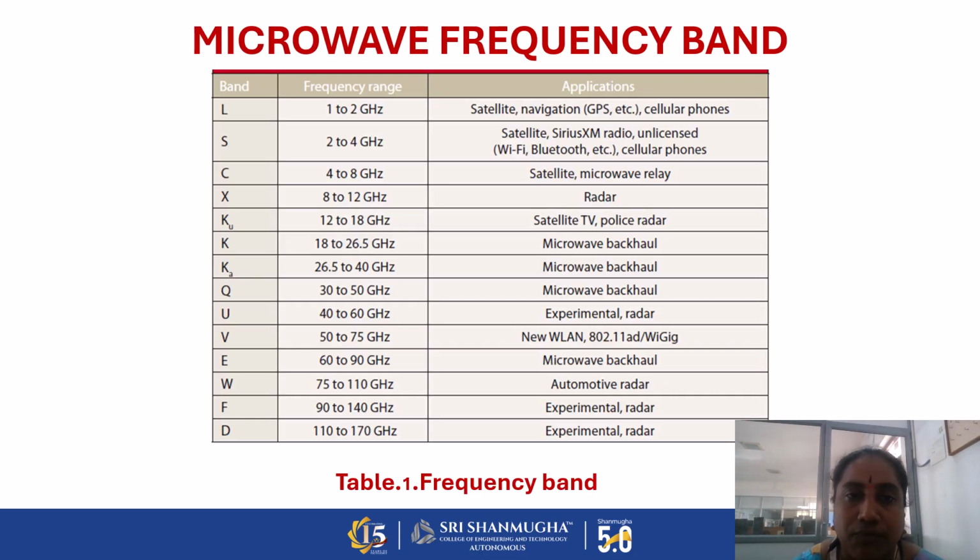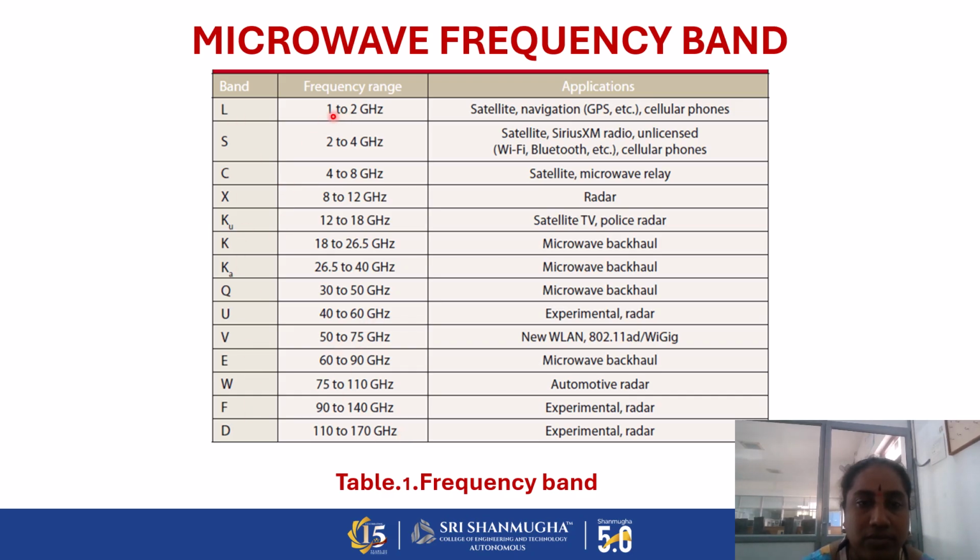Next, these are a few microwave frequency bands. Here I mentioned the different frequency band names, the frequency ranges, and the corresponding applications related to the frequency band. First we are starting from 1 gigahertz up to 170 gigahertz. Based on the frequency ranges, the bands are mentioned here.